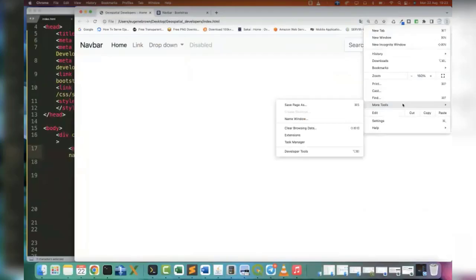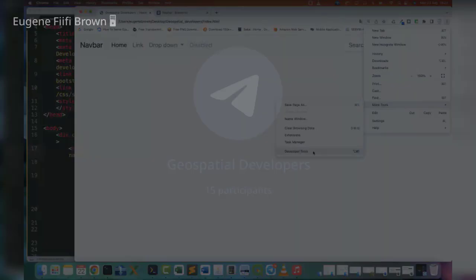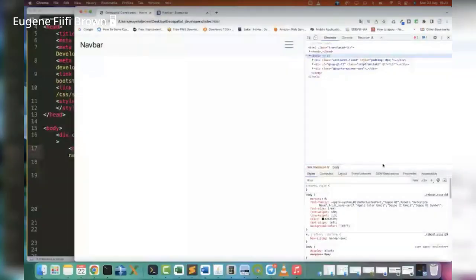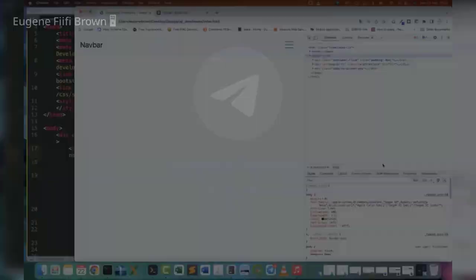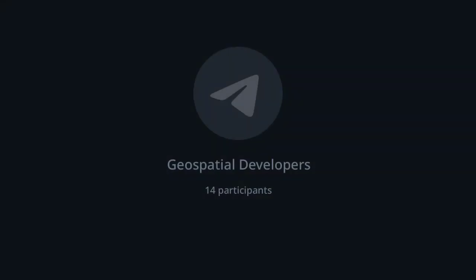You have developer tools here. When you click on developer tools, it gives you the place where you can debug your code or further explore the syntaxes that make up your code. Let me minimize it, I've zoomed my page to 150, so that we can debug.